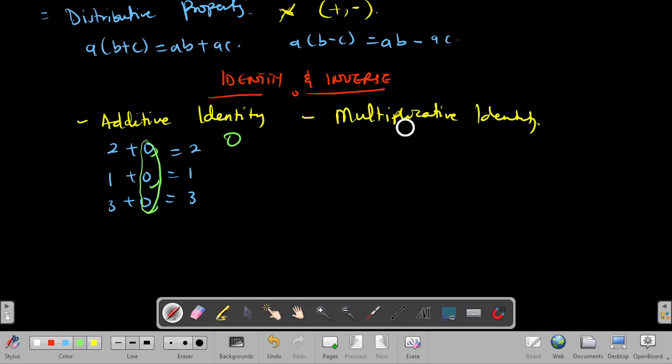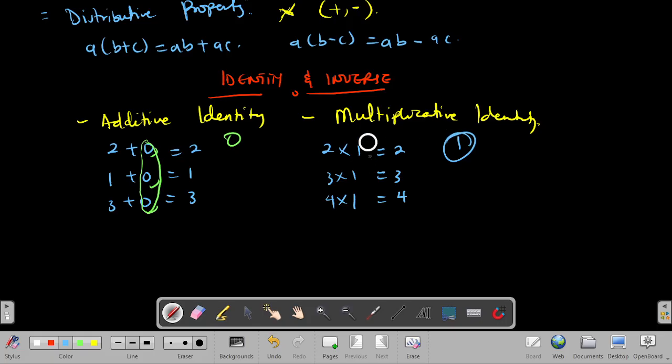Let's check multiplicative identity. Is there a number in the number system so that if you multiply by any other number, you get that number itself? 2 times 1, 3 times 1, 4 times 1. Any number times 1 will give you that number itself. Is that not it? That means the multiplicative identity we have is 1. Take note of that. It is 1.